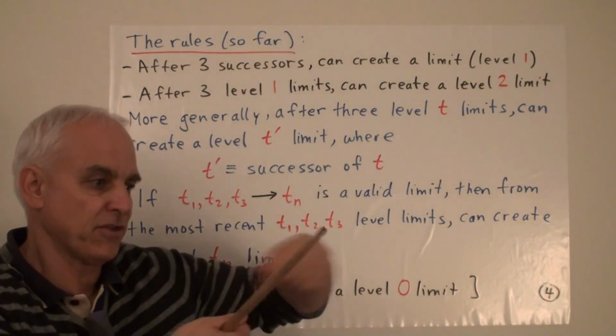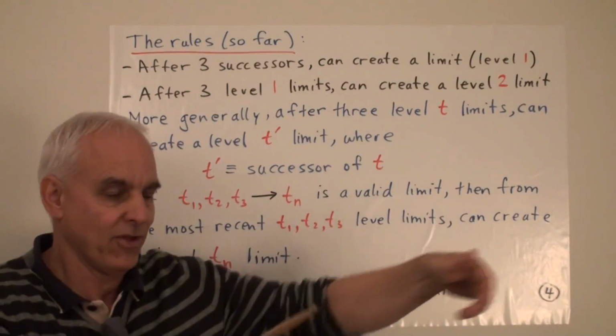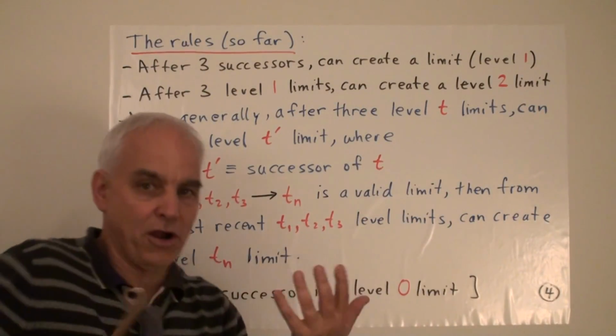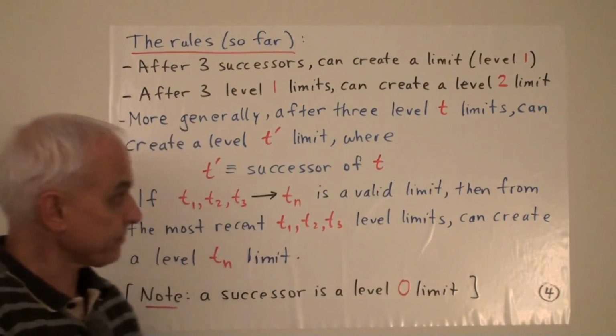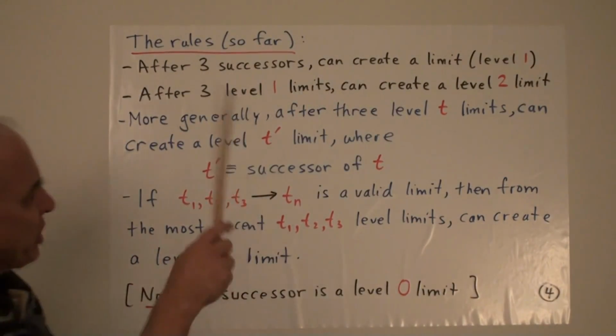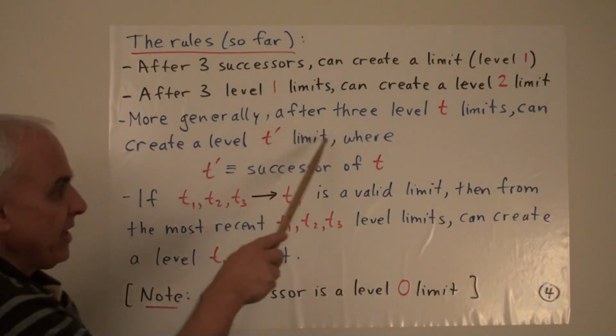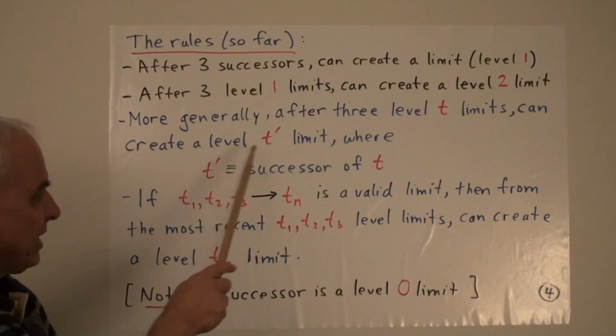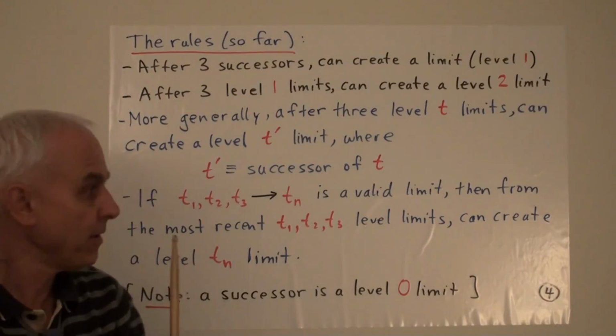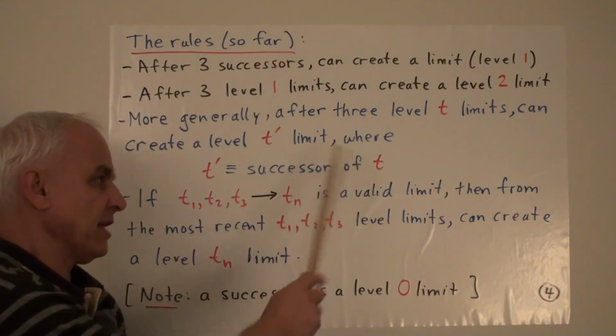I mean, they really are just the starting points of a sequence. And it's that sequence that they're the starting point of that we use to generate the level 2 limit. Okay, and more generally, after 3 level t limits, we can create a level t prime limit, where t prime is the successor of t.